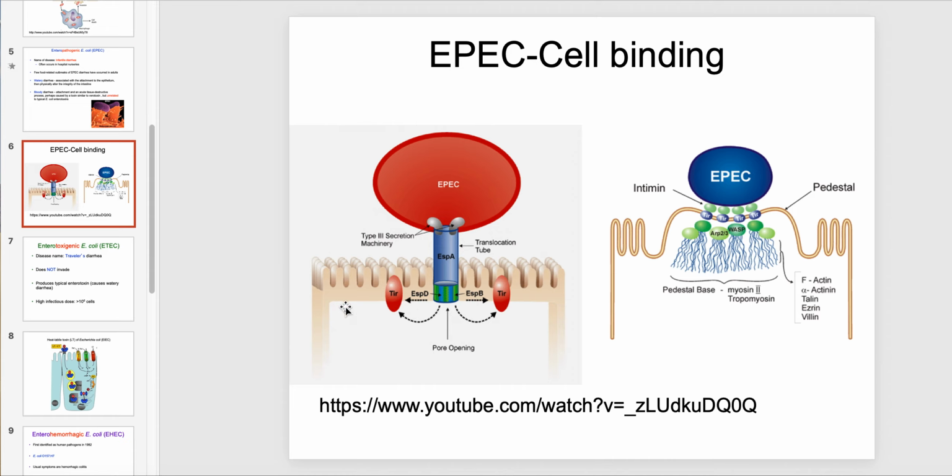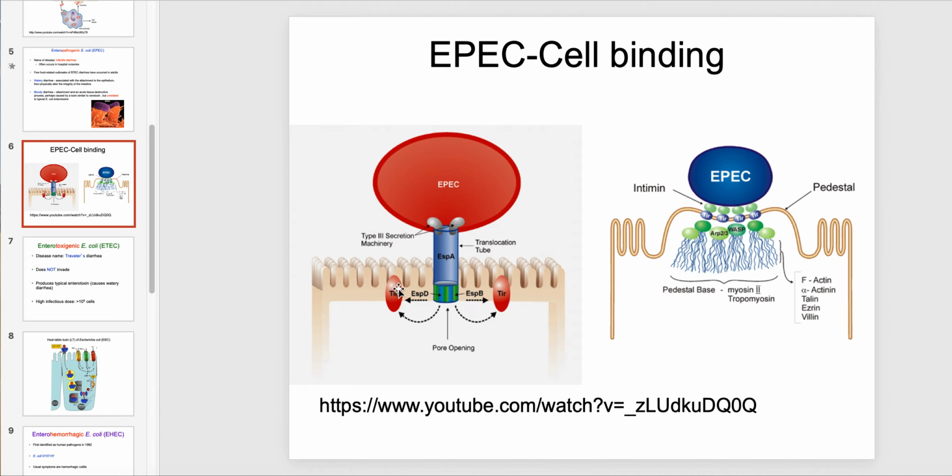Here's a closer look at the EPEC-cell binding. So these guys are great because they have a few mechanisms at play here. So here's an EPEC cell, and I don't know why they drew it like an egg, but they're clearly rod-shaped. But anyway, the microbes have a type 3 secretion apparatus, so this syringe that you see here. And they have a pore protein called EspD, a tube called EspA, and again the motor proteins that allow secretion to take place. So EPEC will make this syringe when it comes in contact with the host tissue and then inject a protein called Tir, which goes into the membrane of the host cell. So this is the host cell. This would be your intestinal lining.